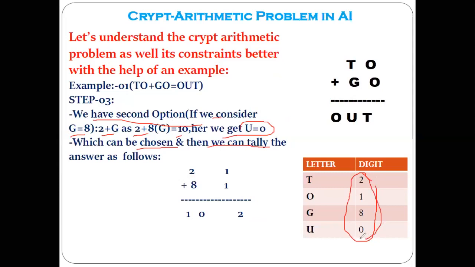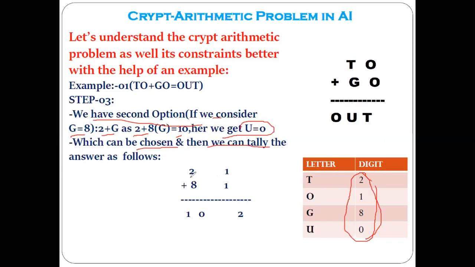Yes, sir. Now finally come to the tally. And tally will give you the idea about the last rule. What is the last rule you have written? The arithmetic result should be satisfied. Satisfy the predefined arithmetic rules.